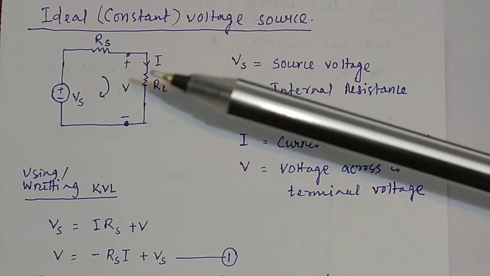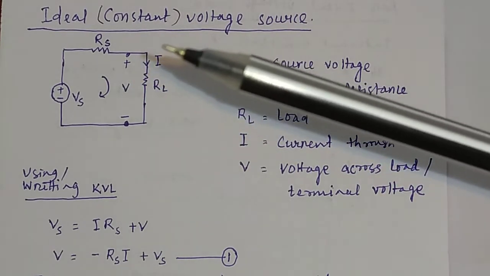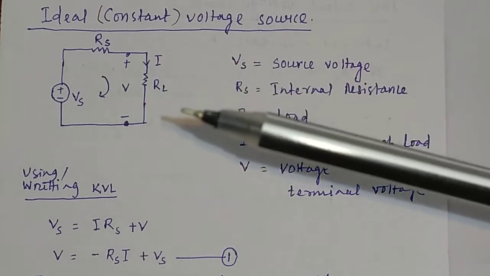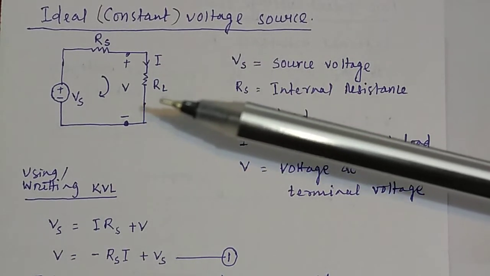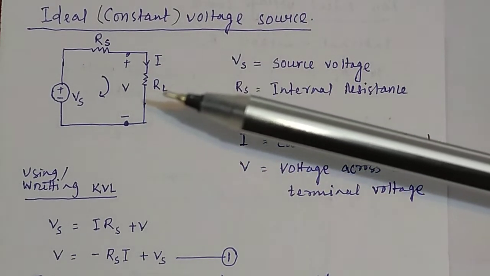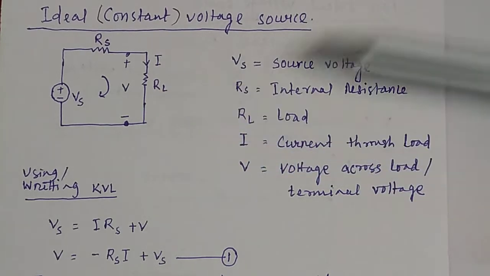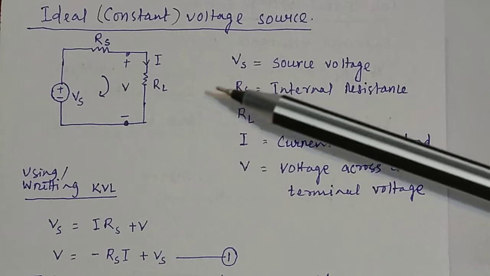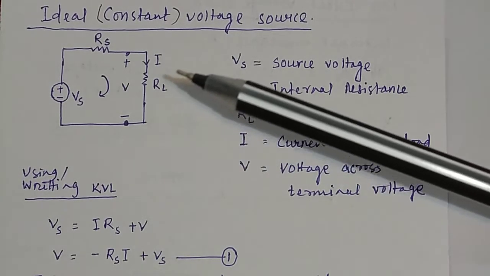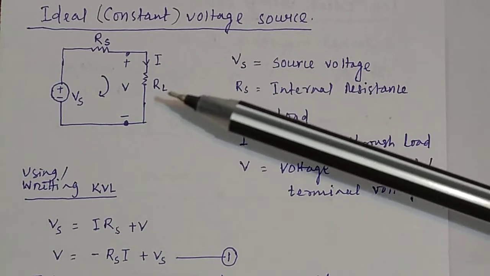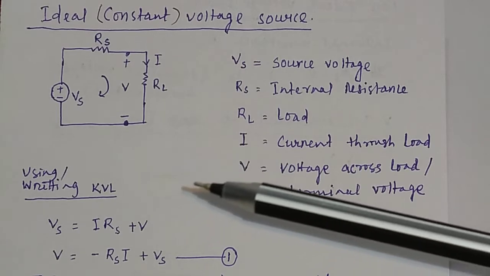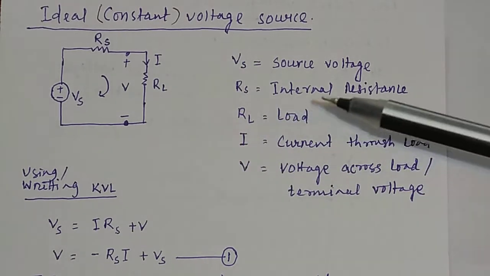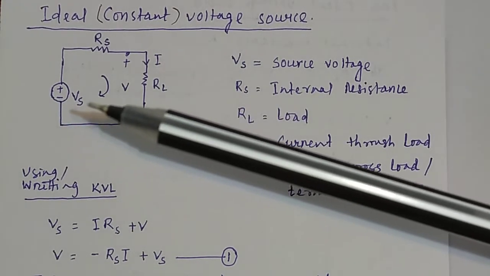But you can prepare an ideal voltage source, because in most sophisticated, sensitive instruments, such as the power supply unit in a computer, you have a constant voltage source. So in this case, you have to make the internal resistance of the source 0.